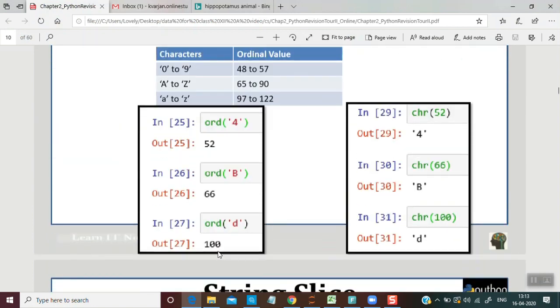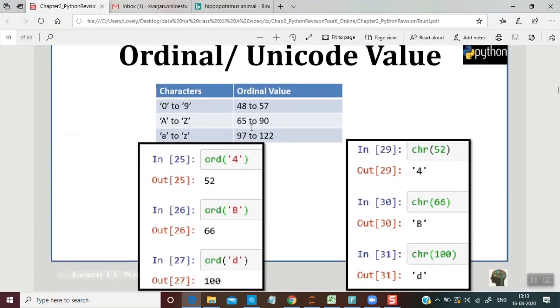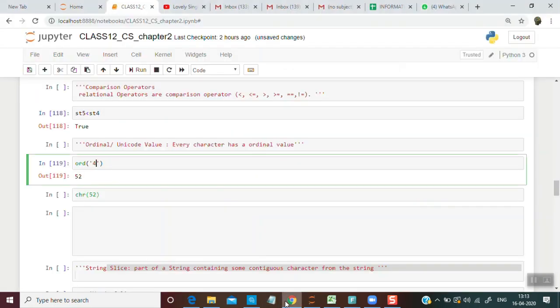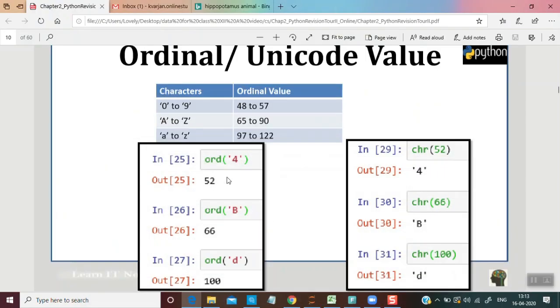If you want to see it, here is a table. From 0 to 9 it ranges from 48 to 57. So 0 has the value 48, 1 has 49, 2 has 50, 3 has 51 and 4 has 52. So the answer is 52. Can you see this? Now capital A ranges from 65 to 90 and small a ranges from 97 to 122.